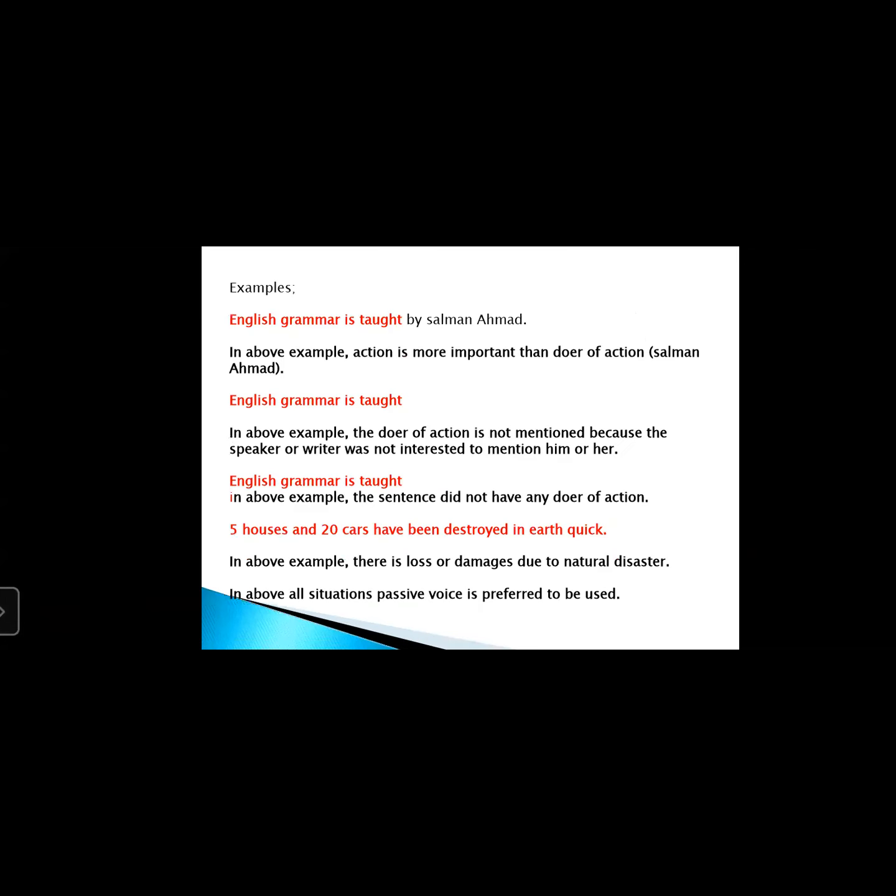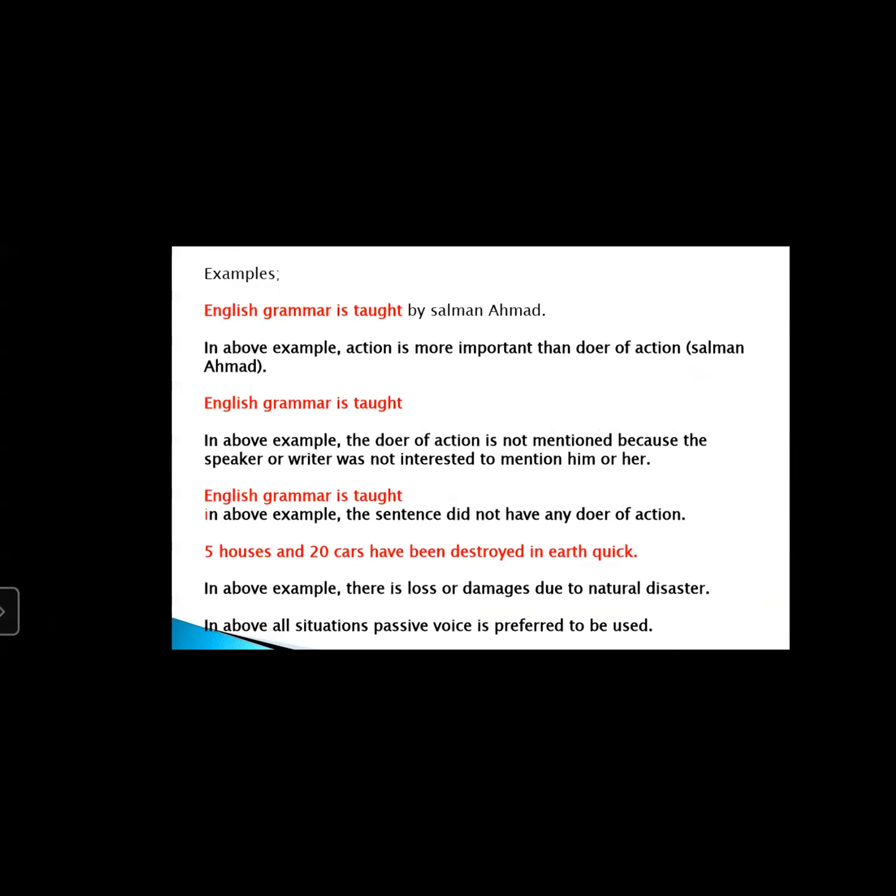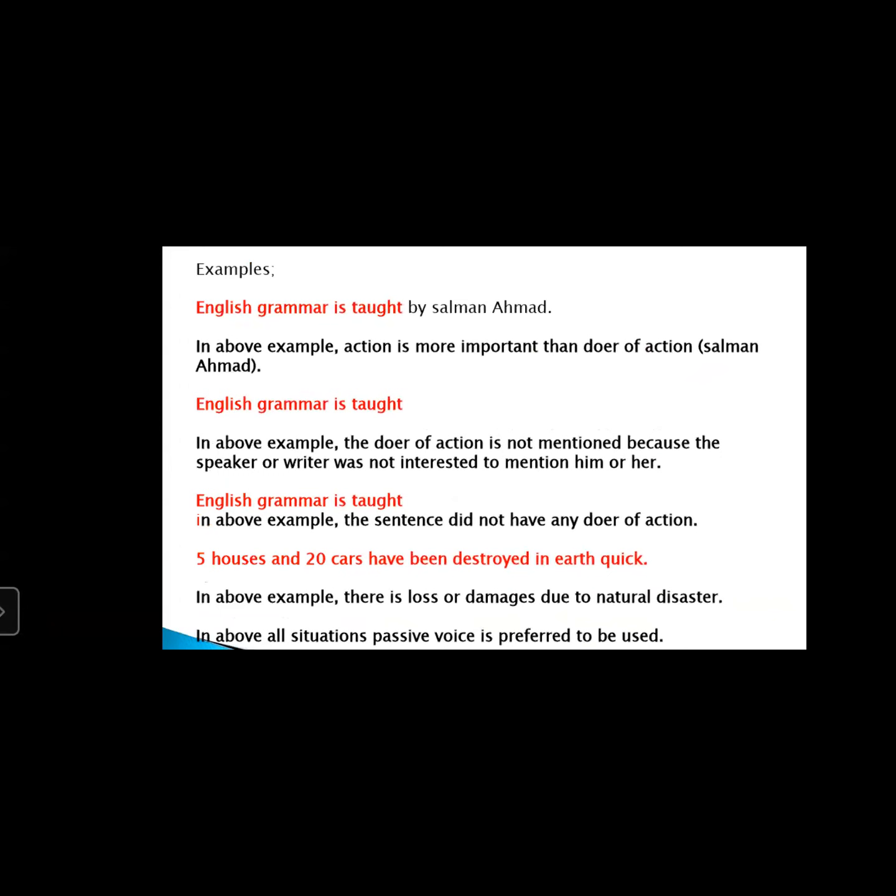Here, English grammar is taught by Salman Ahmed. In the above example, English is more important than the doer of action, Salman Ahmed. English grammar is taught here. See, in the above example, the doer of action is not mentioned because the speaker or writer was not interested to mention him or her. इसी तरह, English grammar is taught. In the above example, the sentence does not have any doer of action.